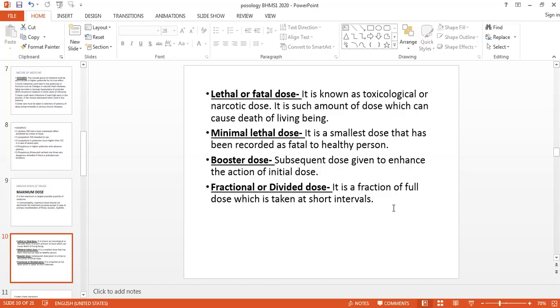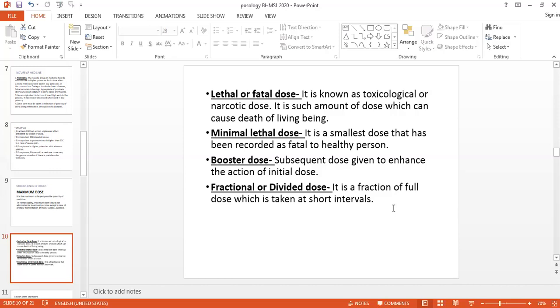I told you this earlier also in drug proving, when you learn in FMT, the fatal dose of arsenic is different, of phosphorus is different, of snake venom is different. So different drug substances have different quantities by which they can be fatal to us. A fatal dose of a milder narcotic or poison will obviously be more than that of the stronger narcotic or poisonous medicines.